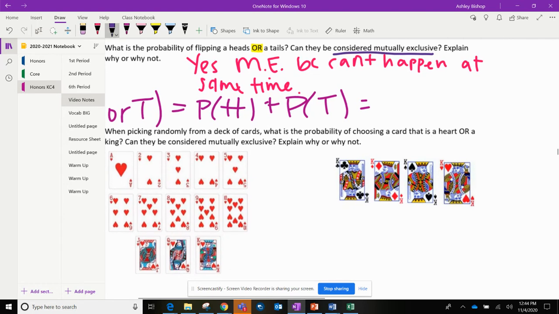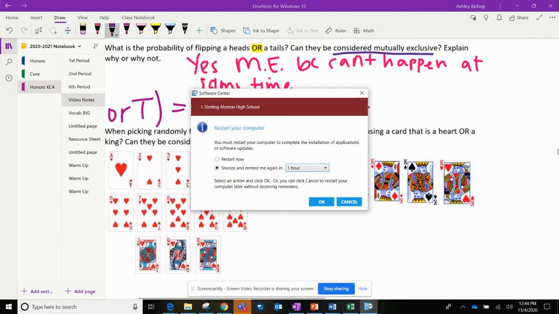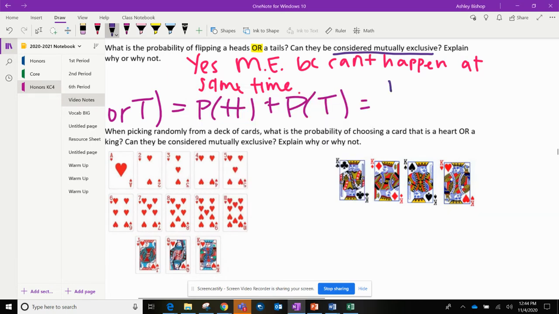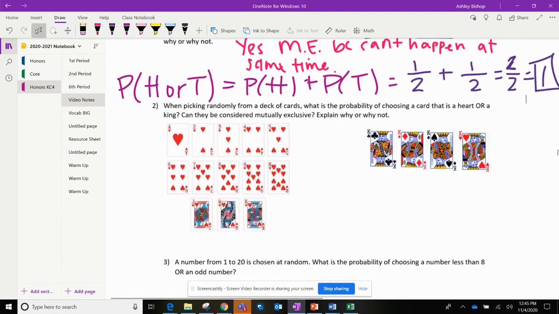So the probability that I get heads, well, there's heads is one option out of the two available. And the probability that I get tails is also 1 out of 2. And so 1/2 plus 1/2 is, I can add the tops and get 2/2, which is equal to 1. And that should make sense. When I am flipping a coin, the probability that I get either heads or tails should be 1, or I am 100% certain that when I flip a coin, I will either get heads or tails. That makes sense. Alrighty, let's do question 2.